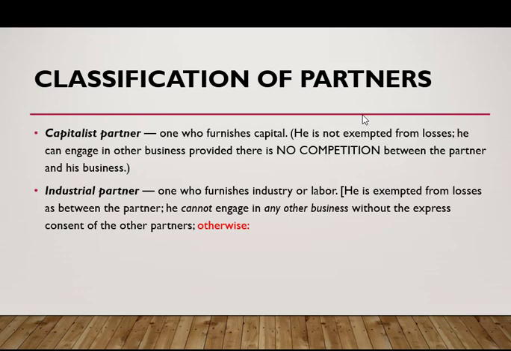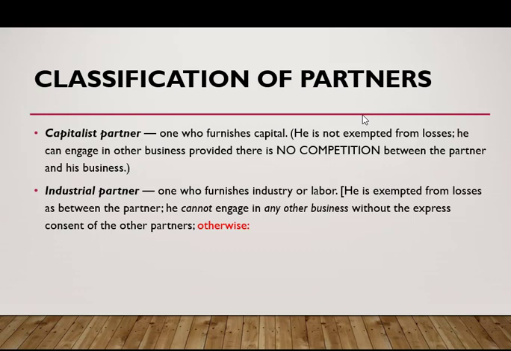The only exception to that is if the partnership, through an express agreement, permits him to engage in other business, but still he cannot engage in business of the same kind or in competition with the partnership.